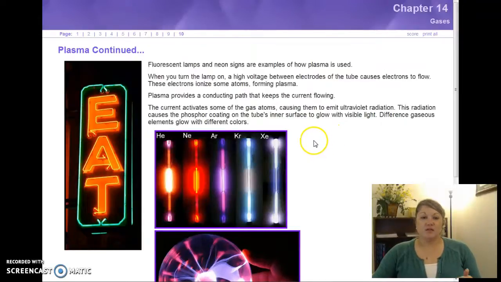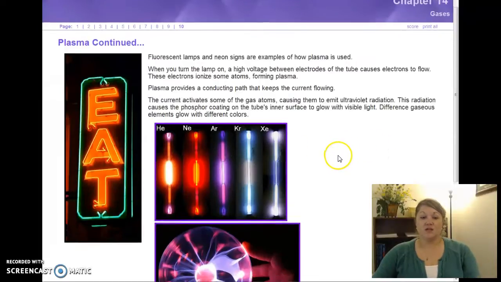Okay? So when you turn on a lamp, you got high voltage between the electrodes, causing the electrons to flow. Electrons will ionize some of the atoms in the gas. Right? That forms plasma. Alright? Now as long as we can continue that flow, then that plasma, that electrified gas, is going to start glowing. And depending on what element it is, will depend on its glow, as you can see in the pictures here. Alright? So that's pretty cool.